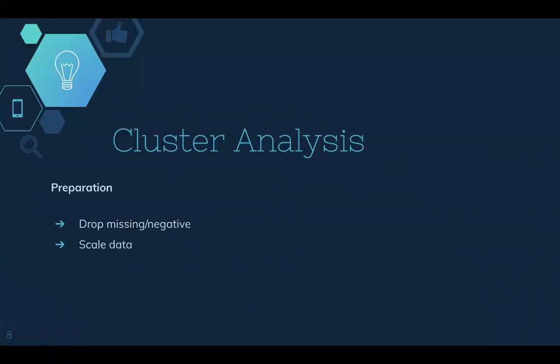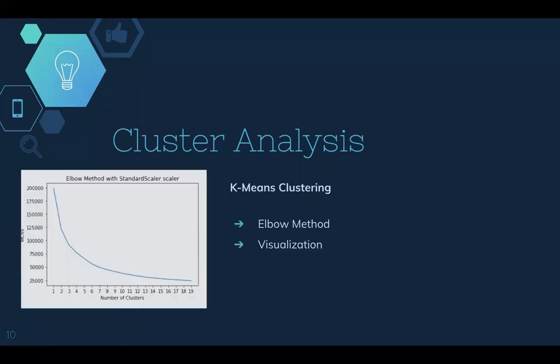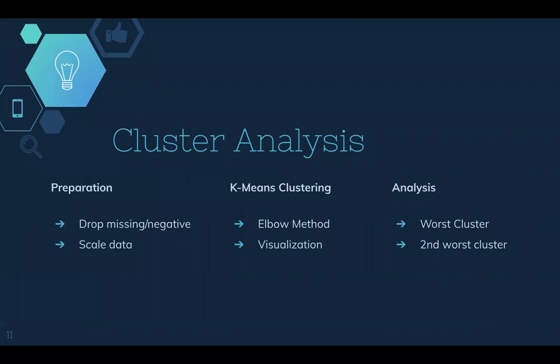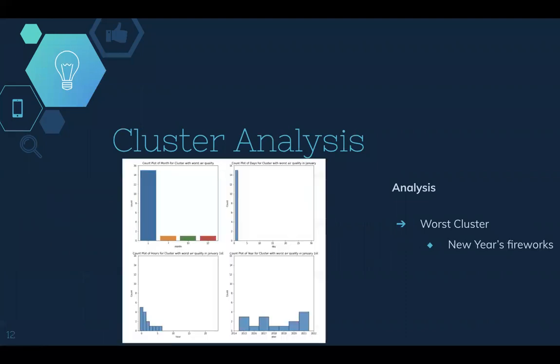Next is cluster analysis. To prepare the data, we first drop the missing and negative values, then scale the data, and then use the elbow method to determine the number of clusters. Then we look at the clusters indicating bad air quality.